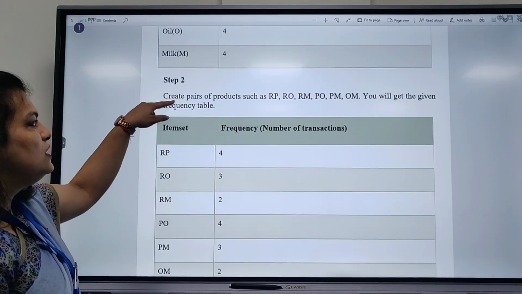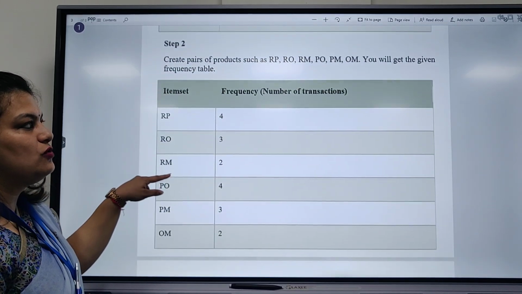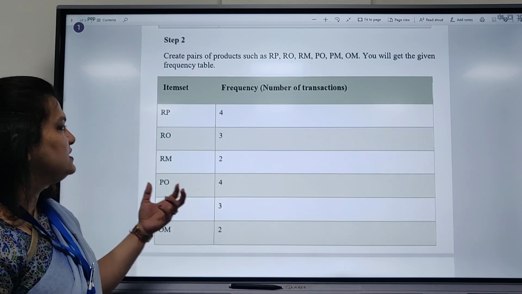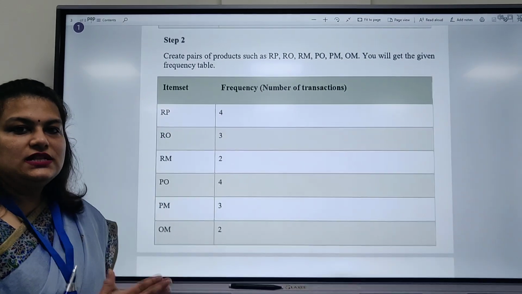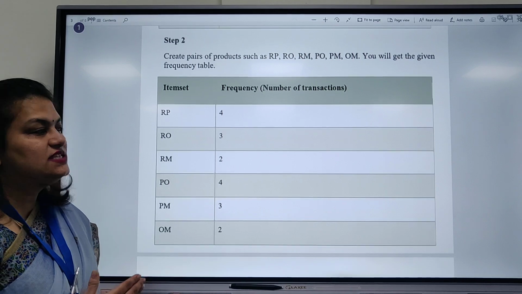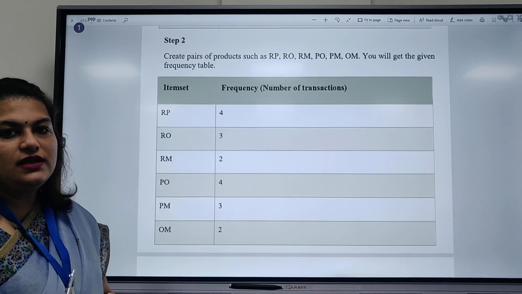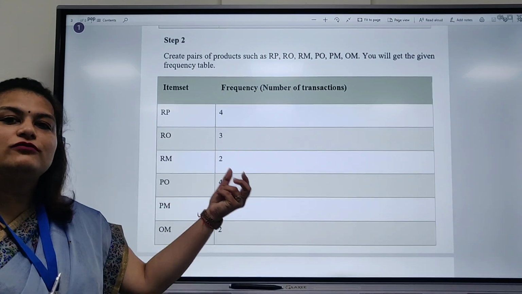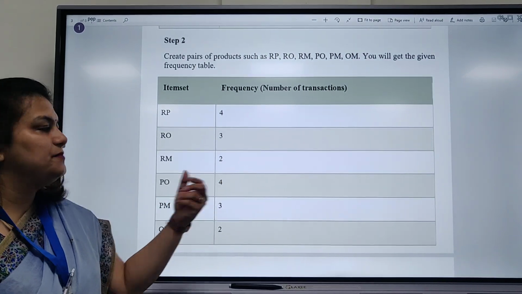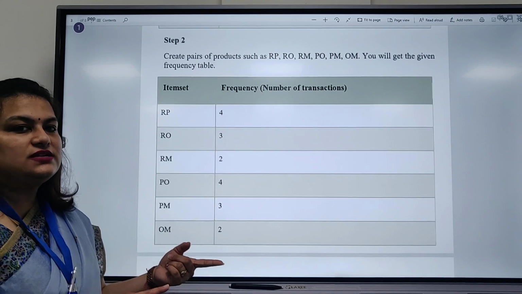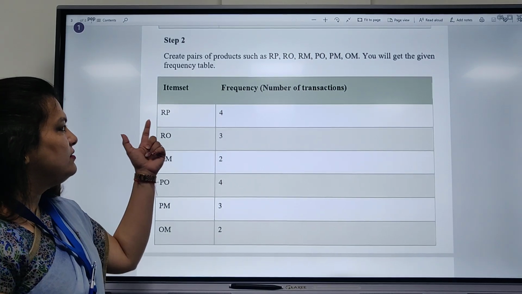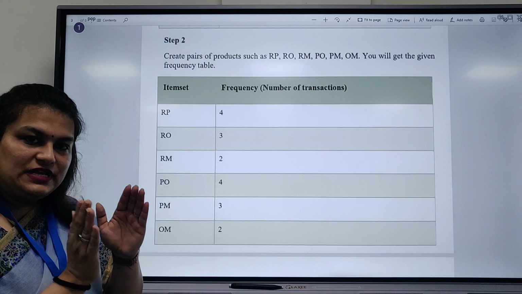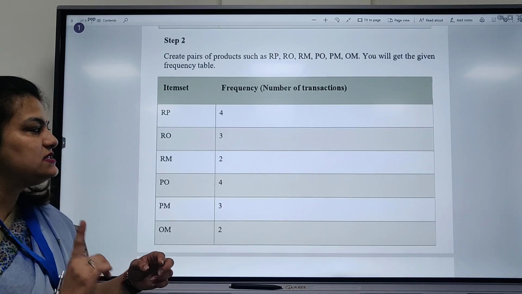Now step 2, we make pairs of the products. For example, rice pulse, rice oil, rice milk, then pulse oil, pulse milk and oil milk. Only the combinations, meaning the pairs of the products, are made. So how many times are those pairs taken? Rice and pulse, meaning in one transaction, rice and pulse how many times?